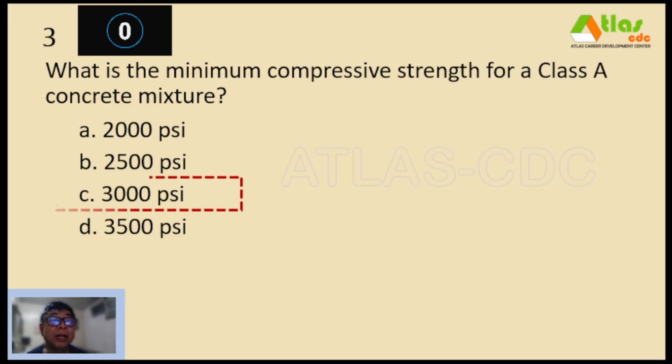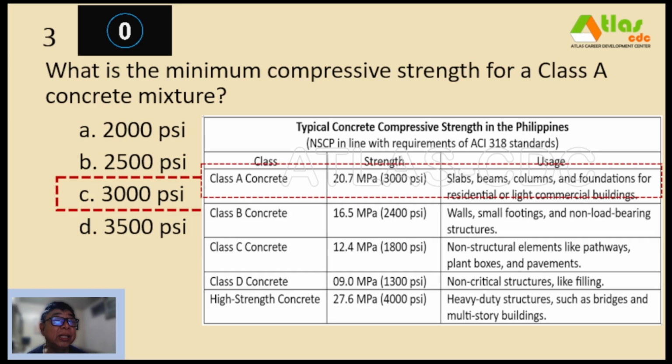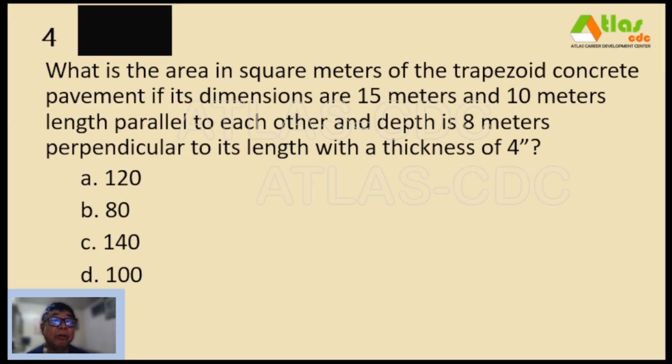And our correct answer is letter C, 3,000 psi. So this is in accordance with the typical concrete compressive stress in the Philippines as per NSCP, which is in line with the requirements of ACI 318 standard, showing here that for Class A concrete, the minimum strength is 3,000 psi, equivalent to 20.7 MPa, and this is used for slabs, beams, columns, and foundations for residential or light commercial buildings.